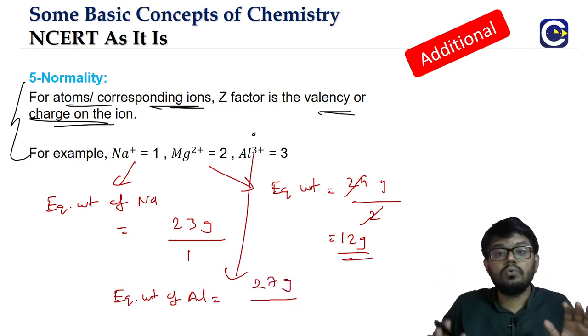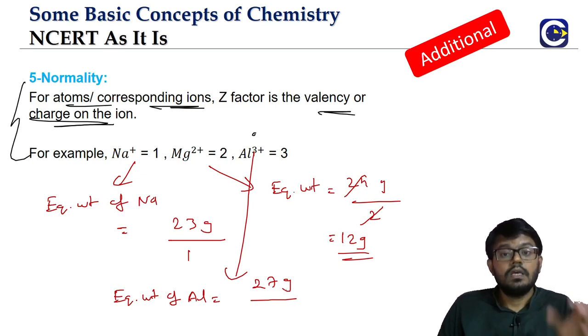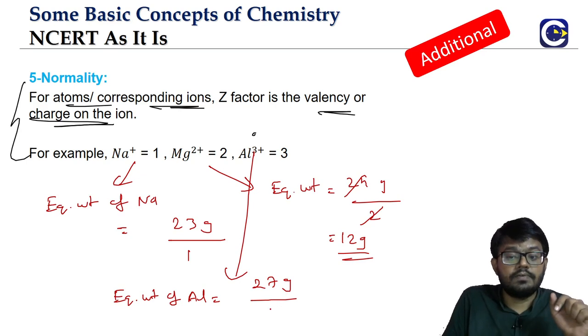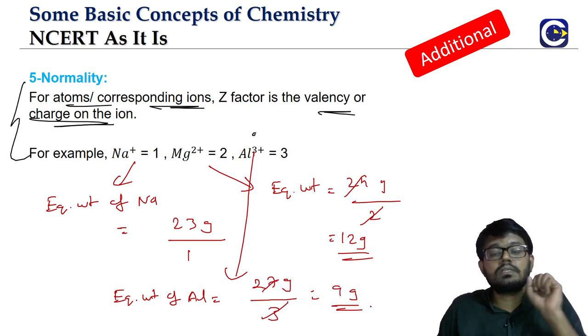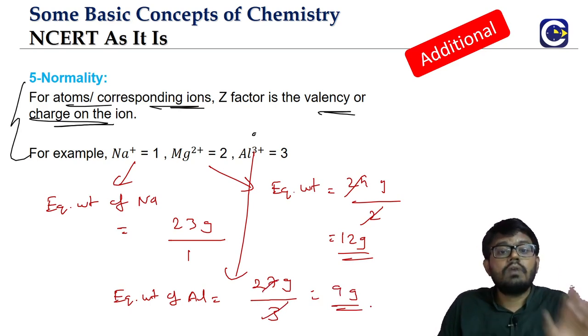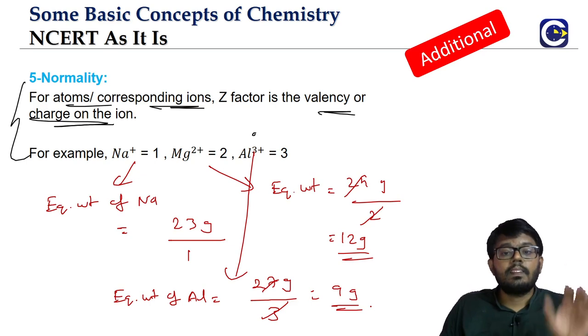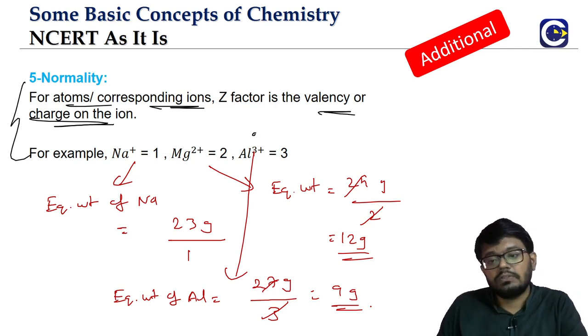I already told you in the previous videos, the more command or comfort you have in memorizing these common elements and their atomic numbers as well as atomic masses, that much more confident you look when it comes to solving problems in physical chemistry. So look at the equivalent weight of aluminum: the gram atomic weight of aluminum, 27, divided by the valency factor, so it will be 9 grams. This is how we are going to calculate the equivalent weight in case of the atoms or their corresponding ions.